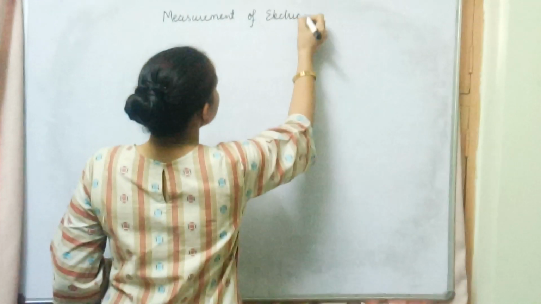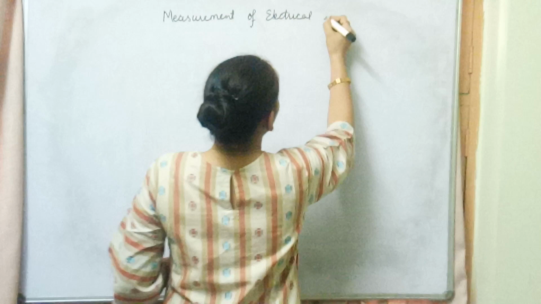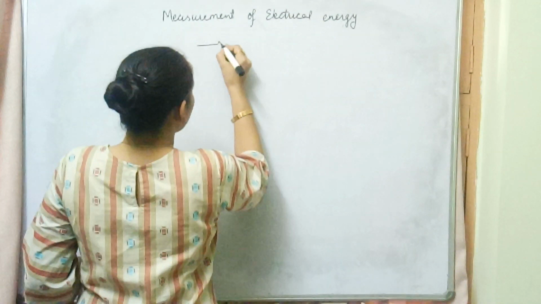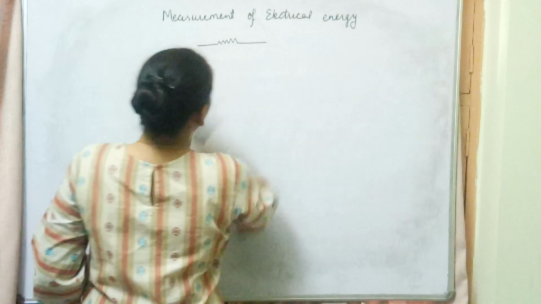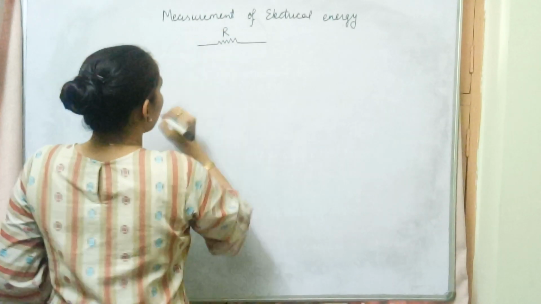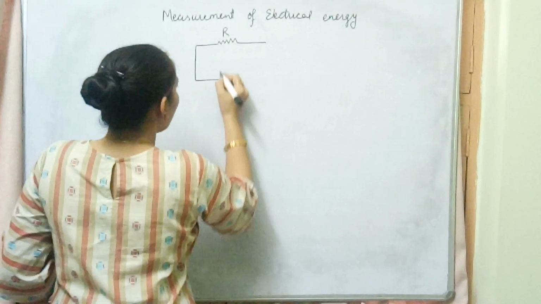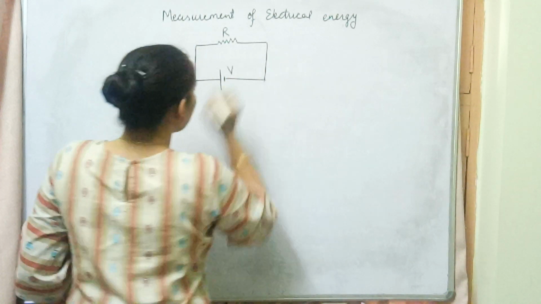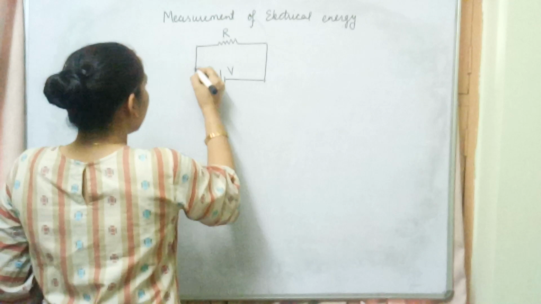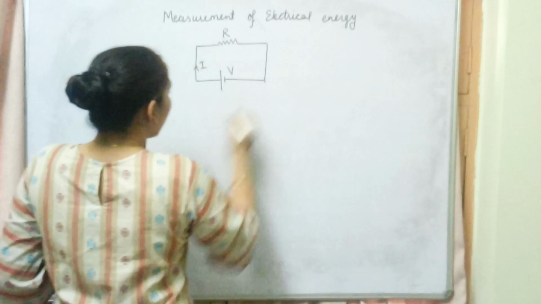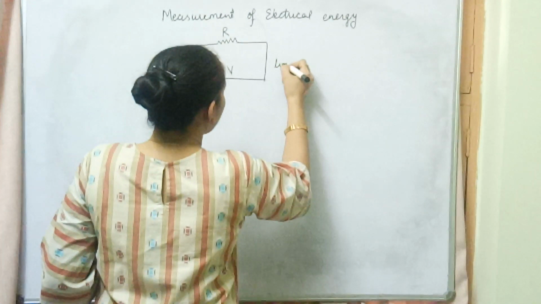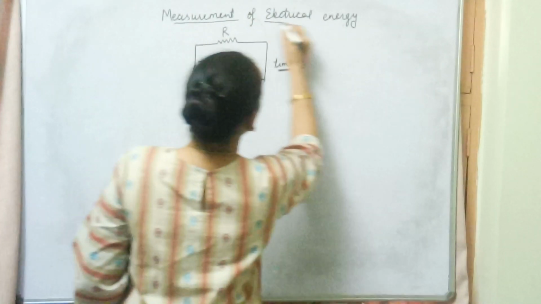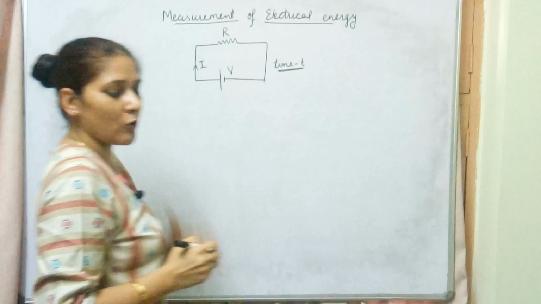For that we will consider a simple circuit. We will assume that a conductor having resistance R is connected to a potential difference V, and after connecting it to potential difference V, current I flows through this conductor for a time t. Now we will start with the measurement of electrical energy after considering all these things.